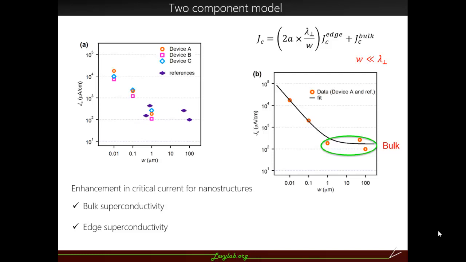One originates from the bulk and one originates from the edges, which depends on your width and also your penetration depth into the material. For LAO-STO the penetration depth is about 3 micrometers, so we believe we are in the nanowire regime, where the widths are very much smaller compared to the penetration depth. The formula fits well to this data set, and we can fit nicely over the entire range, so it is reasonable to think that you have two components to the superconductivity.